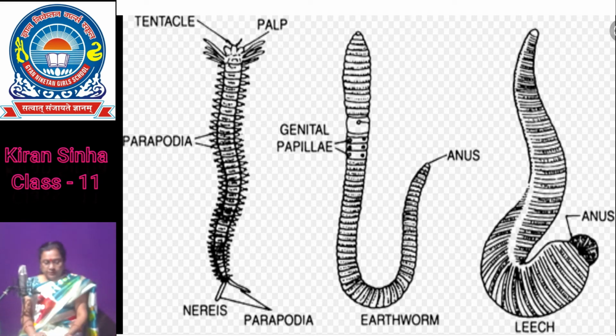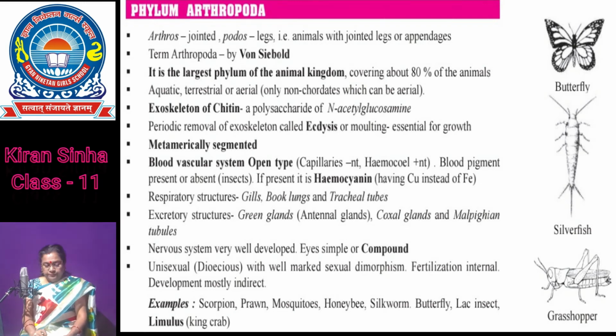Next phylum is the phylum Arthropoda. It is the largest phylum in the animal kingdom, arthro means jointed and poda means feet. So the arthropods have jointed feet or jointed appendages. Animals are bilaterally symmetrical and triploblastic. They also show organ system level of organization.